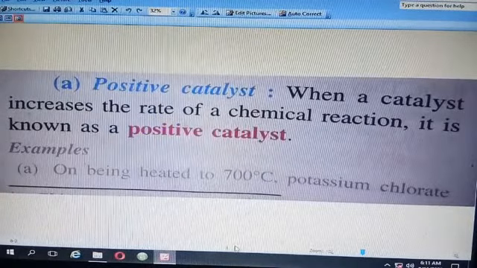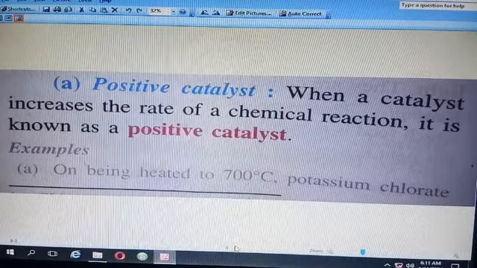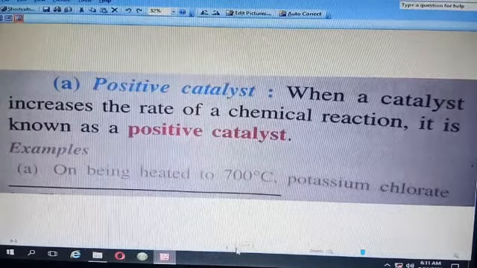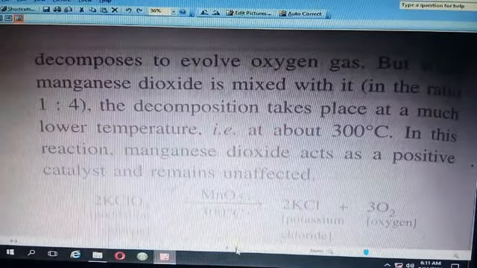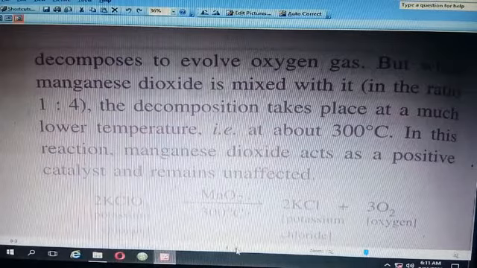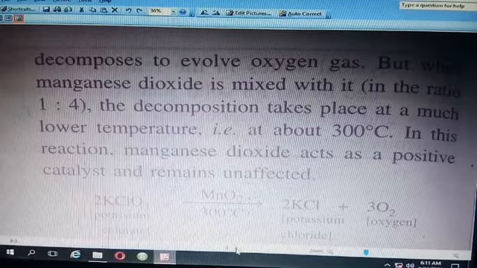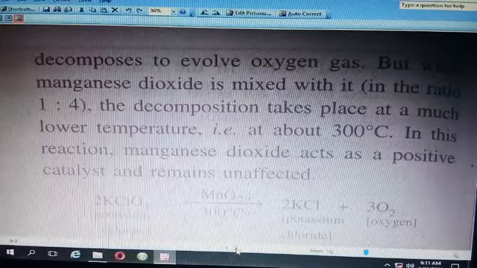So I said when a catalyst increases the rate of a chemical reaction, it is known as a positive catalyst. Let's see one example. On being heated to 700 degrees Celsius, potassium chlorate decomposes to evolve oxygen gas. That means when potassium chlorate is heated to 700 degrees Celsius, there will be evolution of gas.